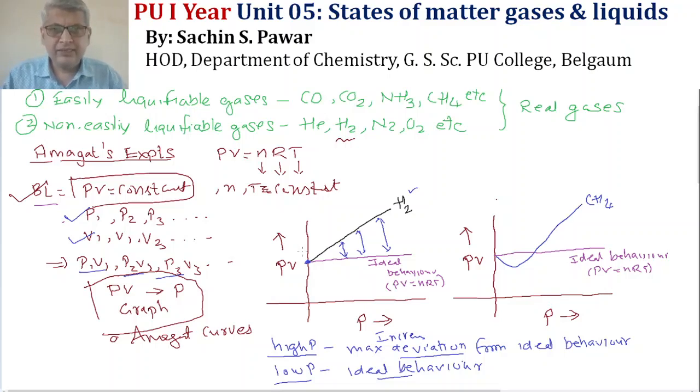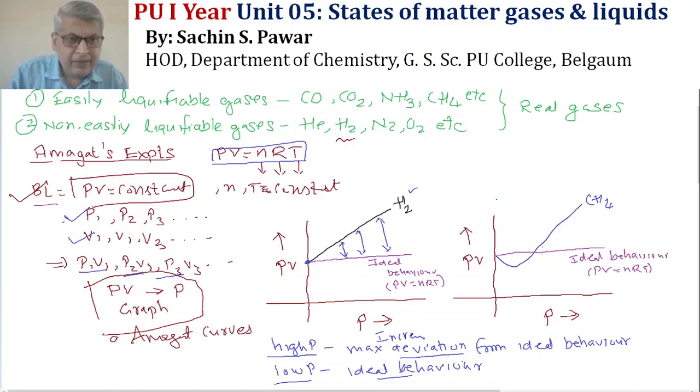So, Amagat's experiment was successful in predicting the conditions at which the ideal gas equation PV equals nRT can be applied to real gases. The same thing applies to the non easily liquefiable gases. He found that near low pressure, the ideal behavior is there.